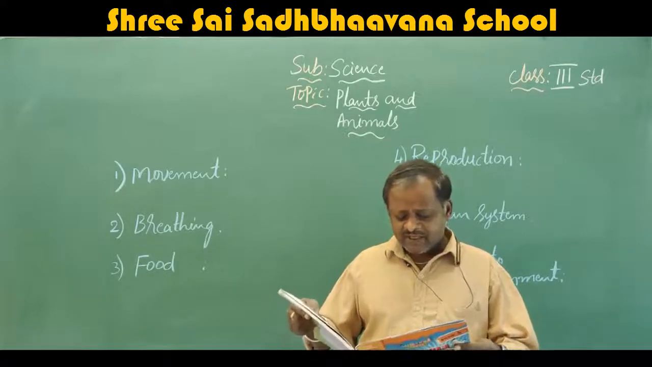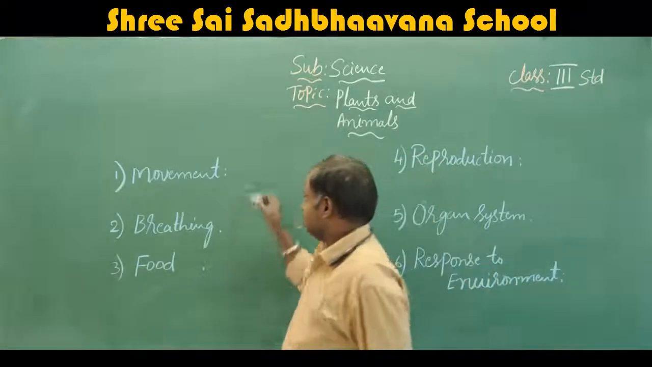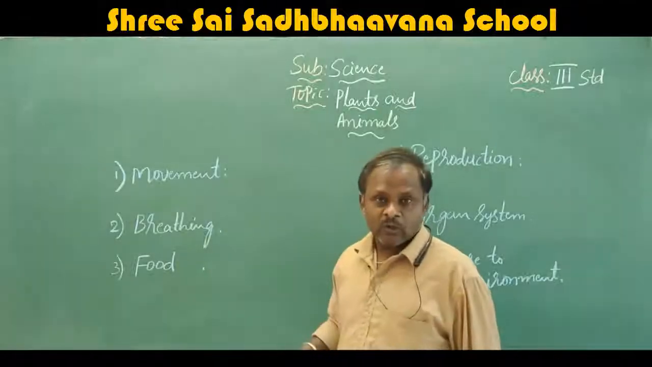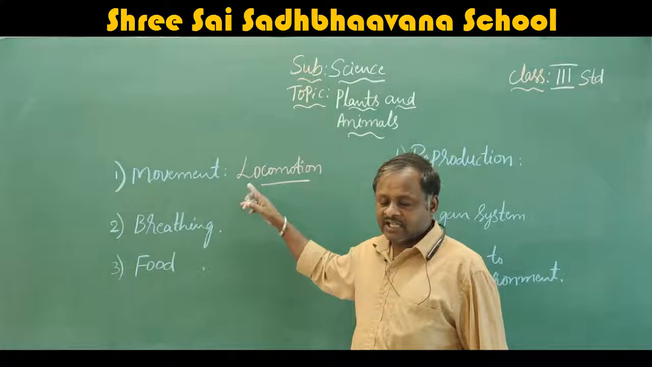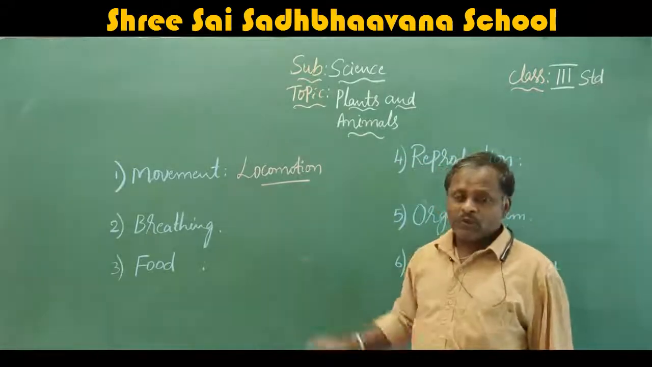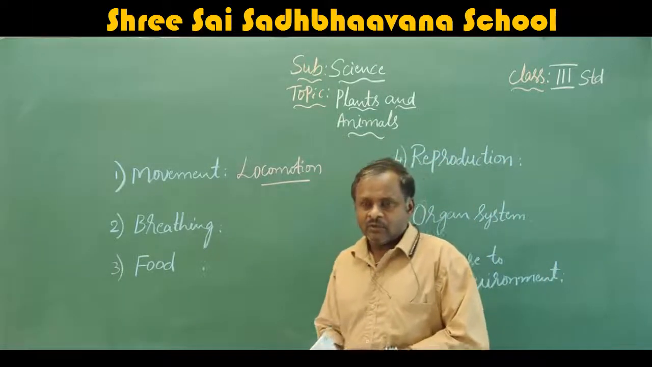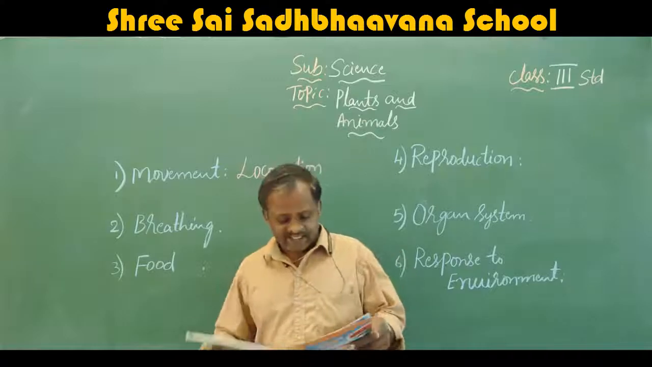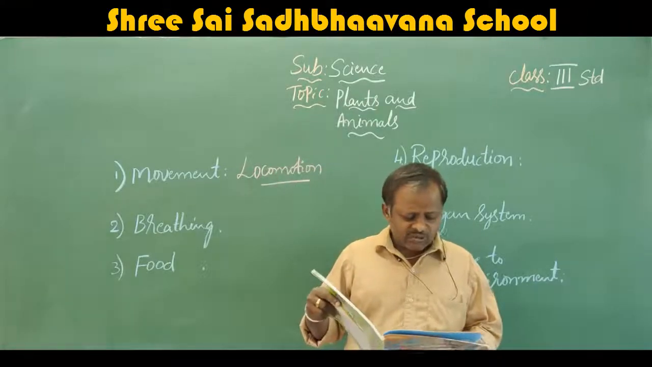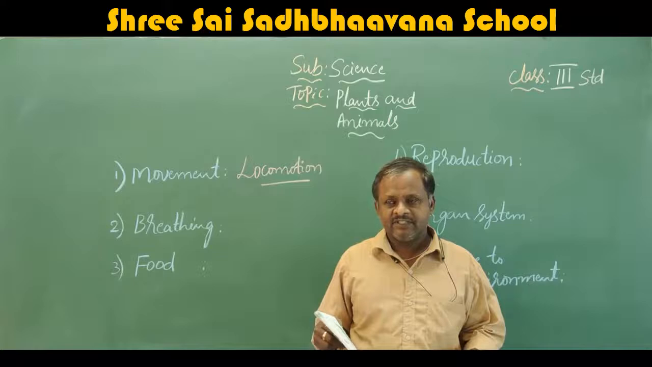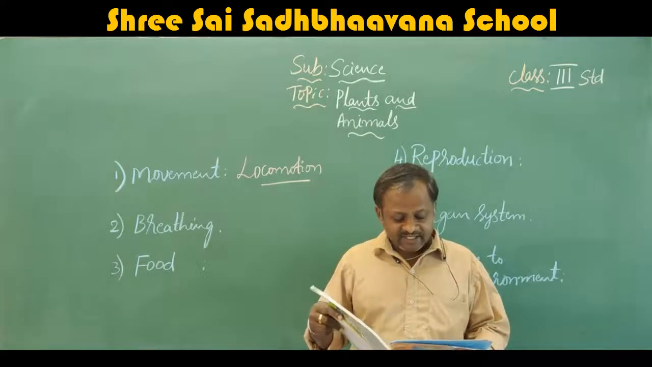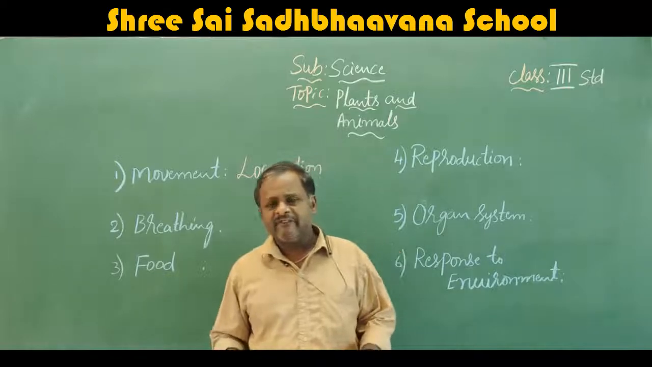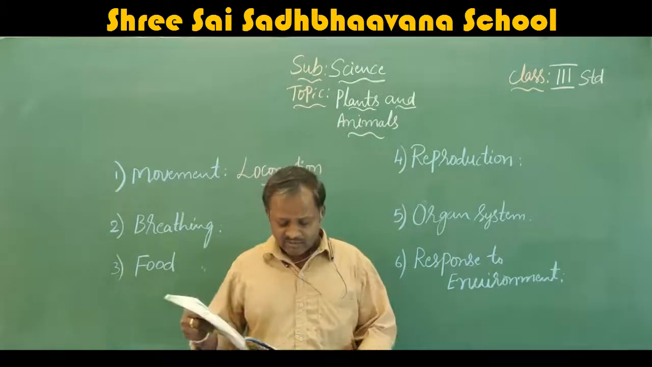This movement of animals is called locomotion. The movement that animals show is called locomotion. Locomotion means moving from one place to another place. Plants do not show such movements. That means plants cannot move from one place to another. They remain fixed to the ground. Every plant is fixed to the ground only.